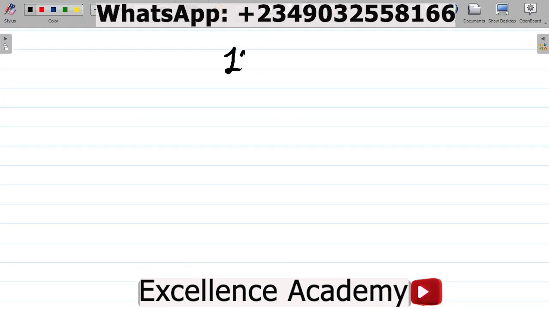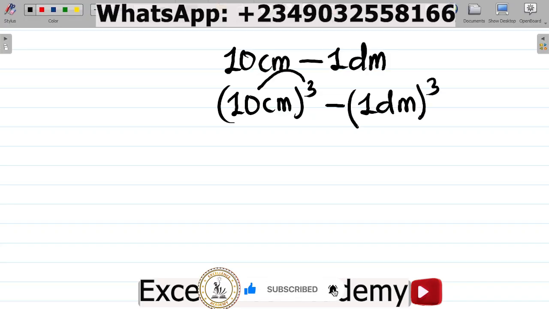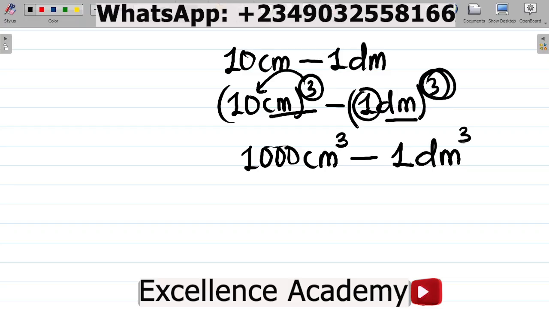Record that we have 10 centimeters making 1 decimeter. If I cube both sides, it becomes 10 cm cubed, and this would be equal to 1 dm cubed. The cube affects 10, so 10 cubed becomes 1000, and cm is also cubed. So 1000 cm cube gives you 1 cubed. 1 cubed is 1 times 1 times 1, which is 1. Then dm takes the cube, so 1 dm cube. Basically, this is the relationship between cm cube and dm cube.